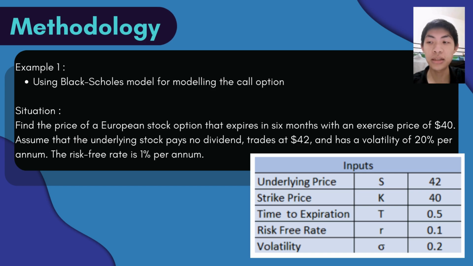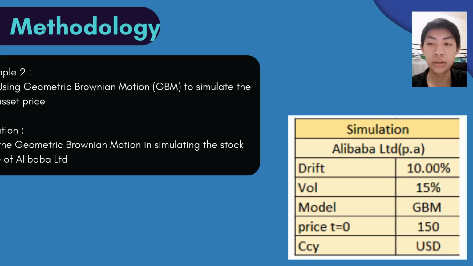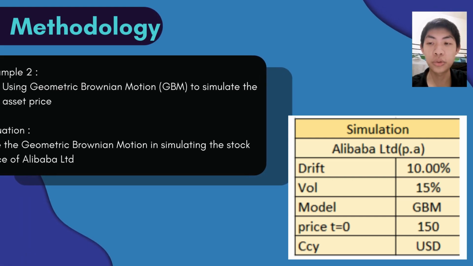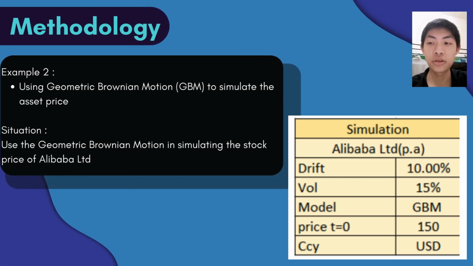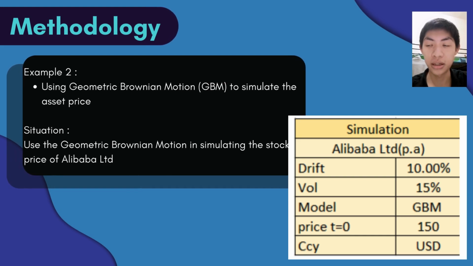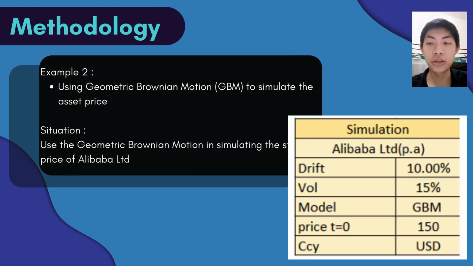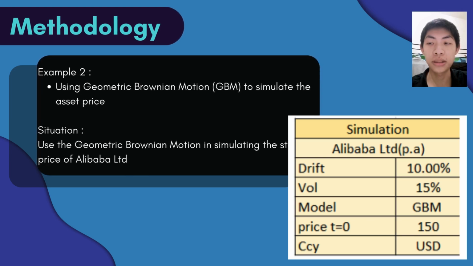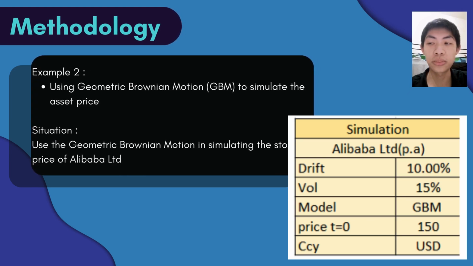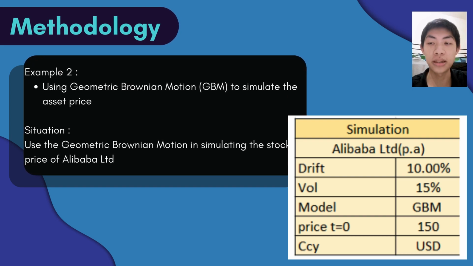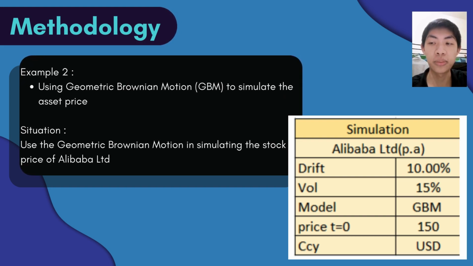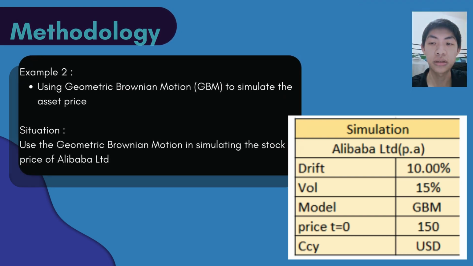The risk-free rate is 1% per annum. Example 2 is using the GBM model to simulate the asset price. The situation is using the GBM to simulate the stock price of Alibaba Company Limited. These are the information used.